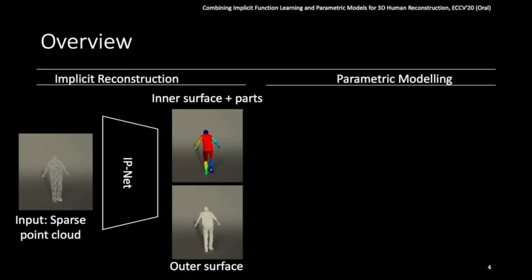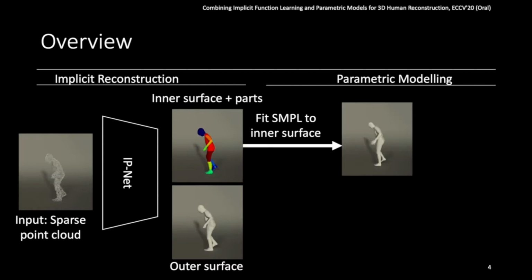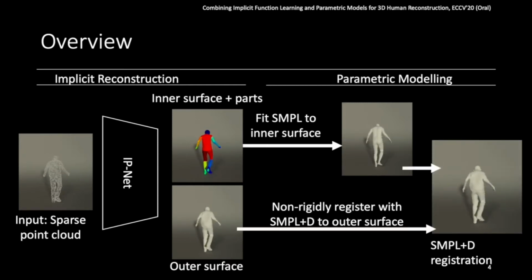We present implicit part network, or IPNet, that predicts from an unordered point cloud the outer dressed surface, the inner body shape under clothing, and SMPL part correspondences. SMPL can be easily registered to the estimated smooth body shape using the part correspondences. We then non-rigidly deform this mesh with the SMPL plus offsets model to fit the outer reconstruction in order to capture details corresponding to clothing, hair, etc.